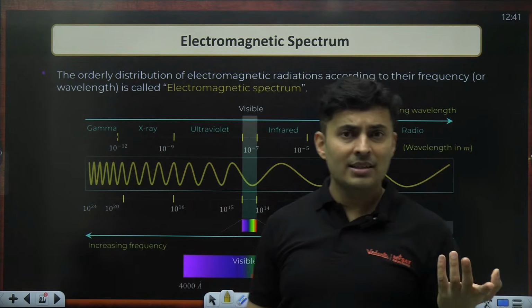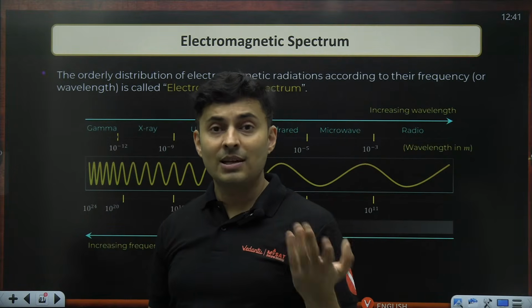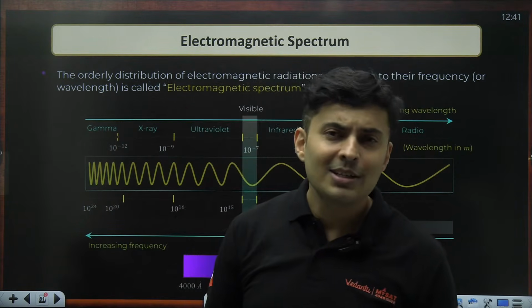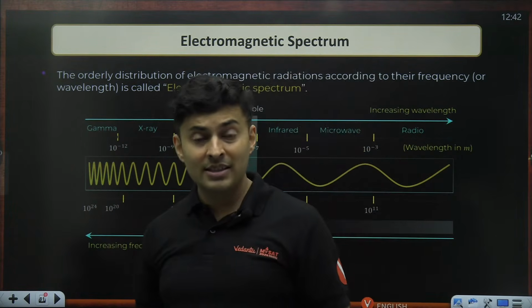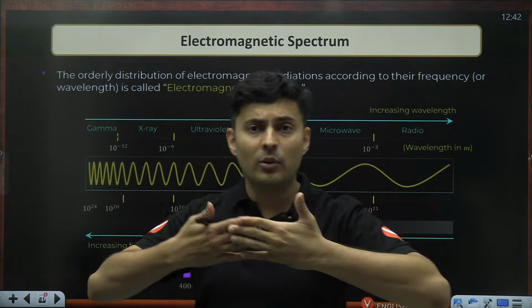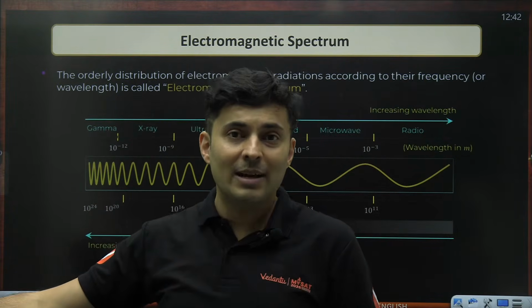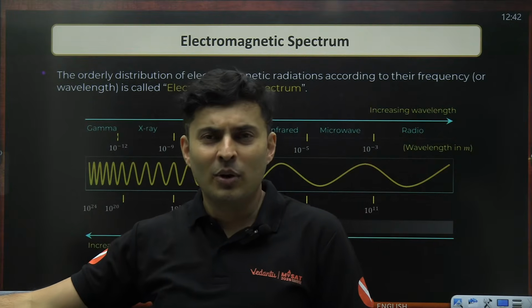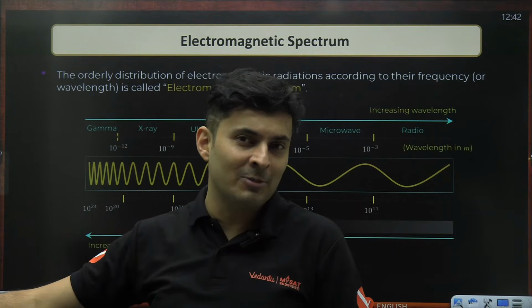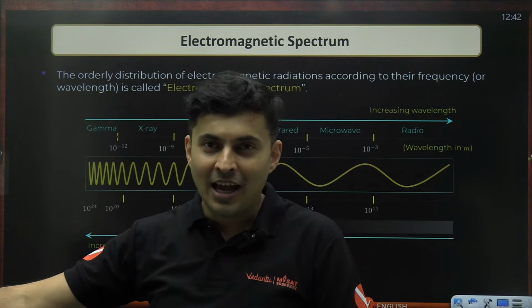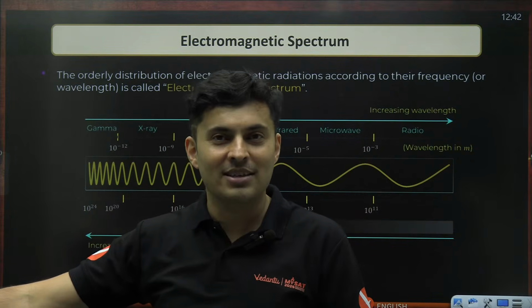Some wavelengths are perceived by bats, some wavelengths are seen by dogs, some wavelengths are seen by snakes. Sometimes there are overlaps, sometimes there are no overlaps. If you have overlaps, that means the dogs can see whatever you are seeing, plus they are seeing something what you can't see, and you are seeing something which the dogs can't see.